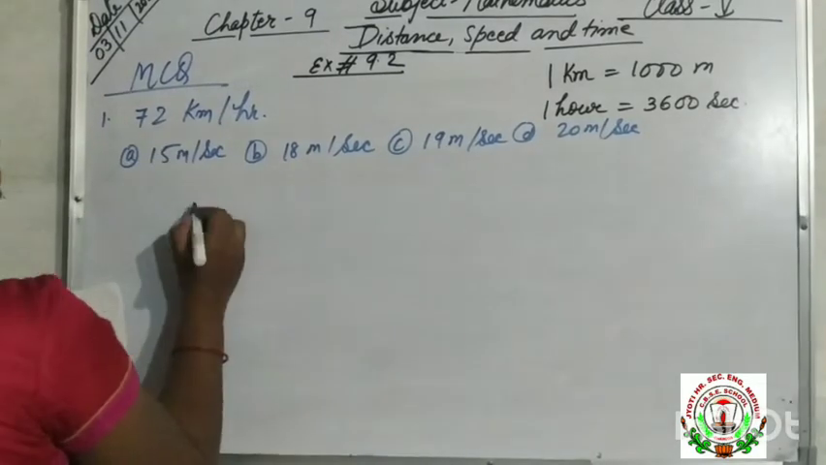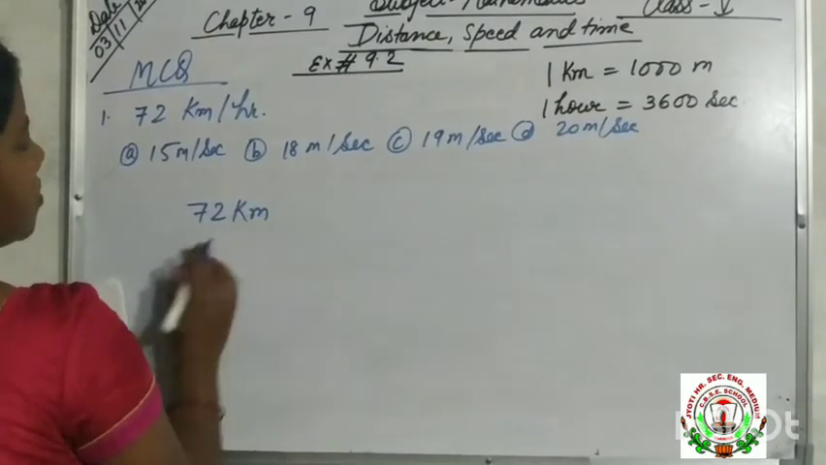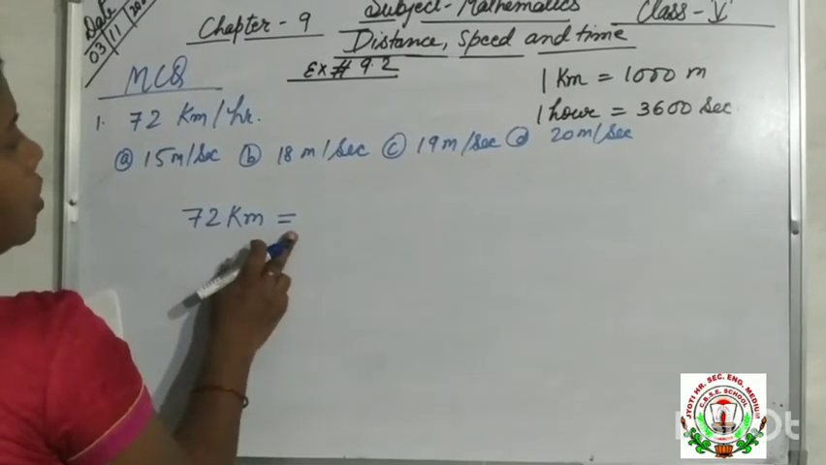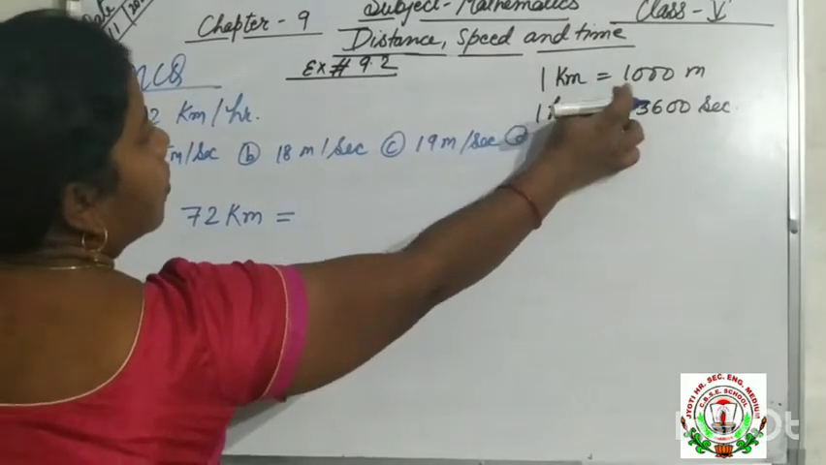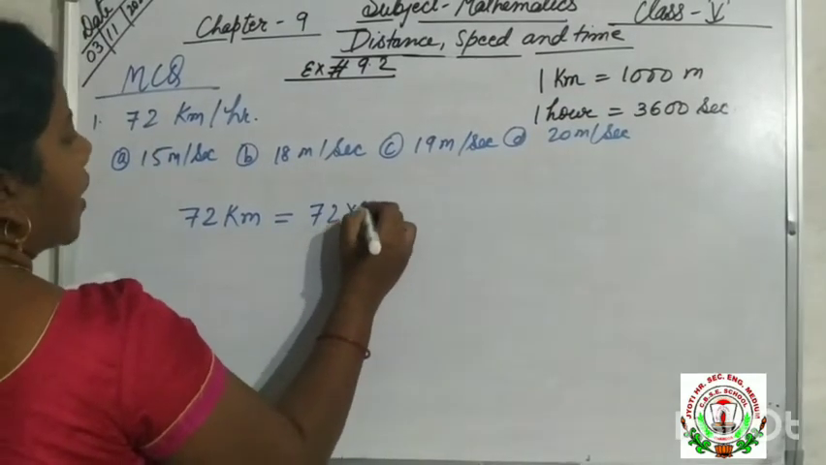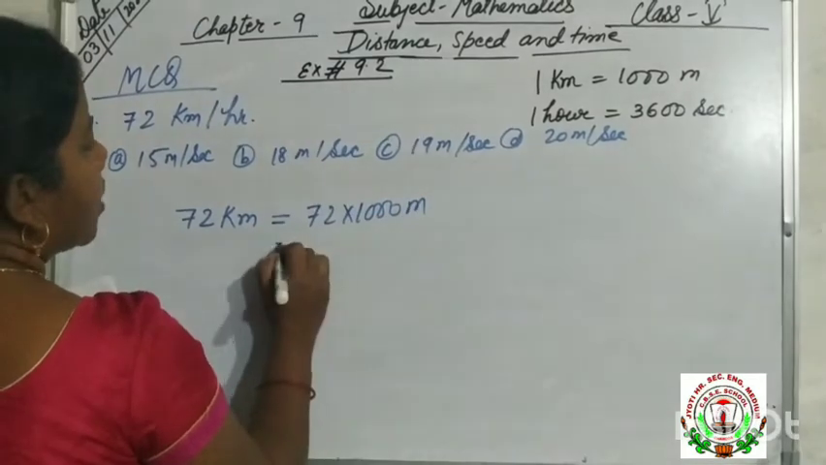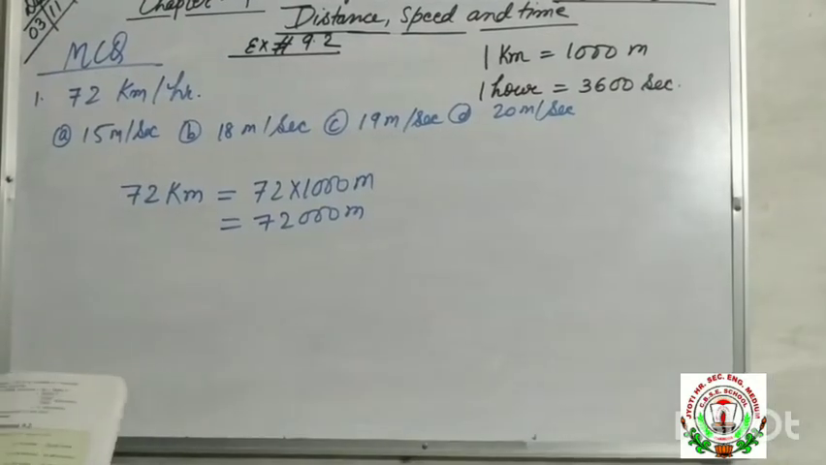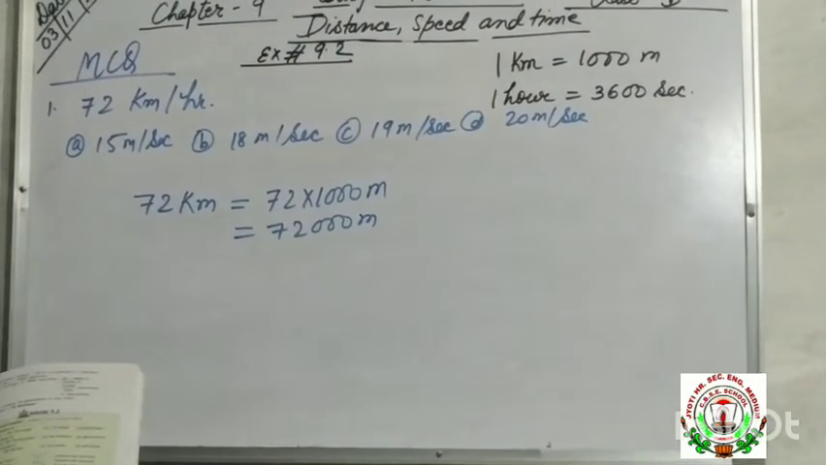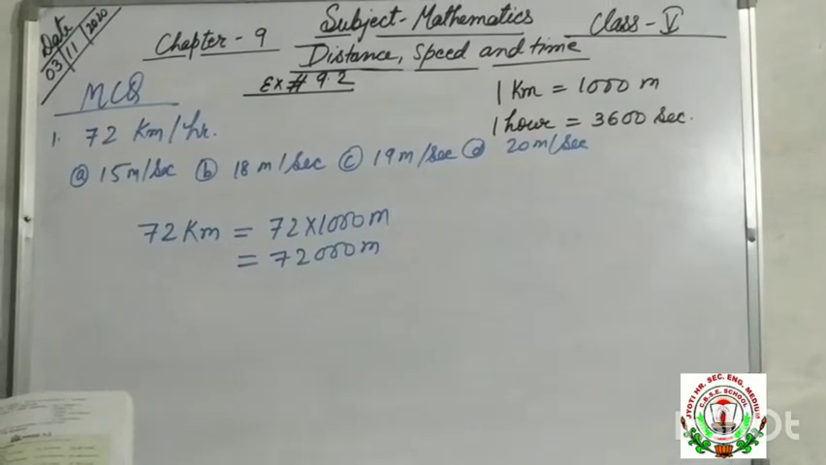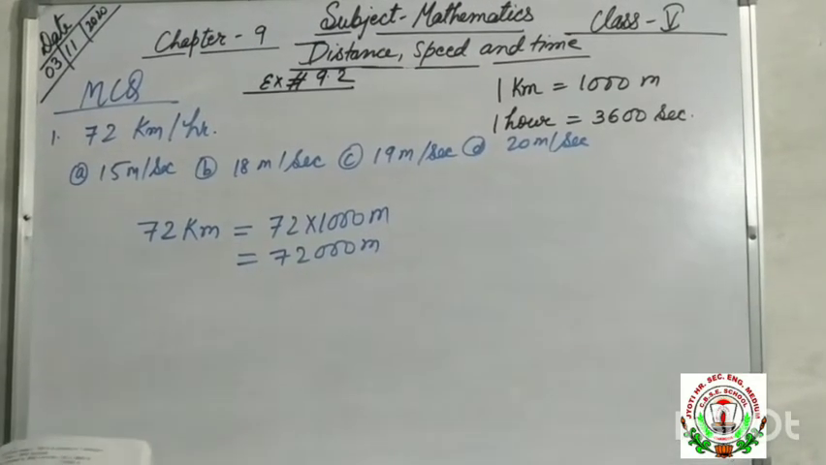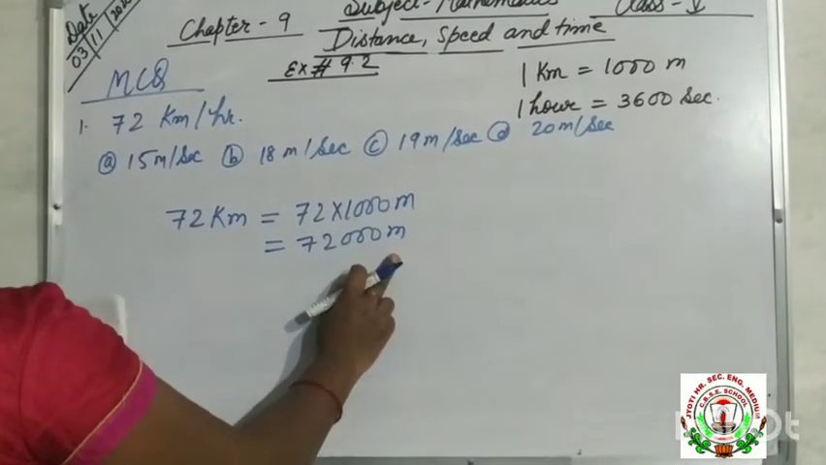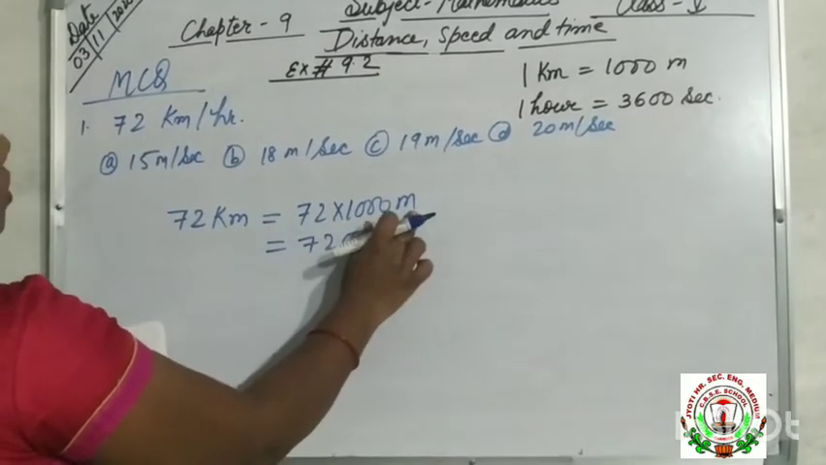So here 72 kilometer per hour. 72 kilometer is the distance. Okay. We have to change into meter per second. So first we will change this kilometer into meter. We know 1 kilometer equals 1000 meter, so we will multiply it by 1000. After multiplying it becomes meter. 72 into 1000 is 72,000. Okay, 72 kilometer we have changed into meter.